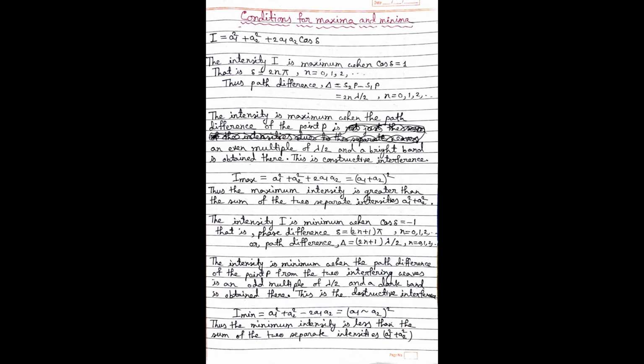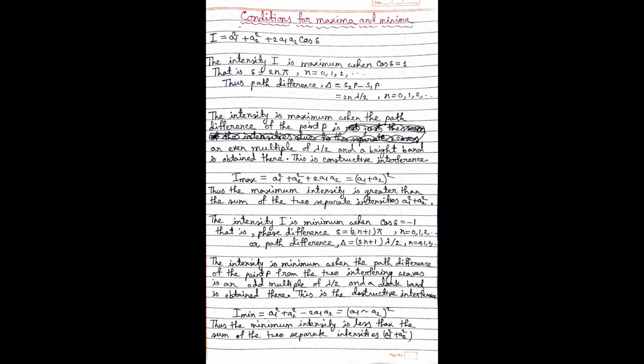Okay. Now, let's find the conditions for maxima and minima. You already know that in the interference pattern we will get maxima somewhere and we will get minima somewhere. That is, somewhere we will get a bright fringe and somewhere we will get a dark fringe. These are the maxima and minima. Let's find the conditions for maxima and minima. The intensity expression is I equal to A1 square plus A2 square plus 2A1 A2 cos delta.